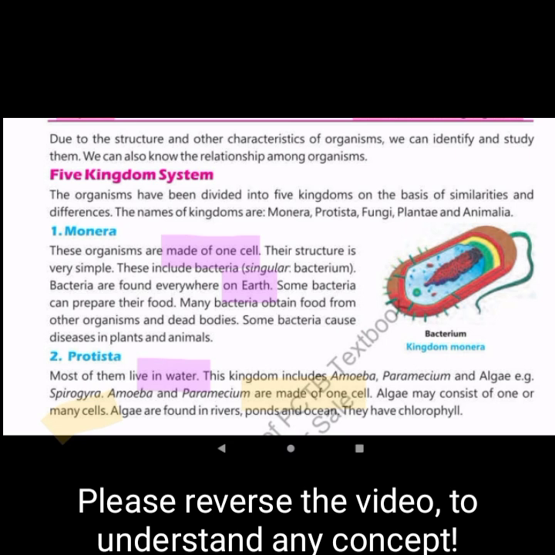Many bacteria can produce their own food, but many of them also rely on other organisms and dead bodies too, and some of the bacteria cause diseases in plants and animals. And whenever we become sick with different kinds of sickness, there may be a bacteria which can be the reason for our sickness too.